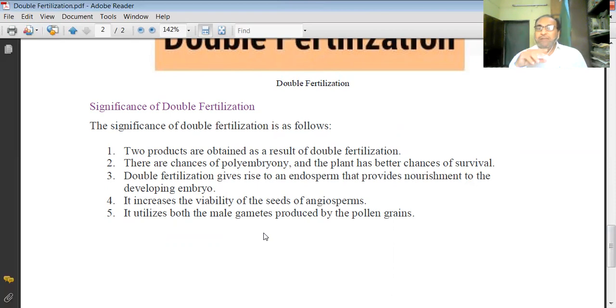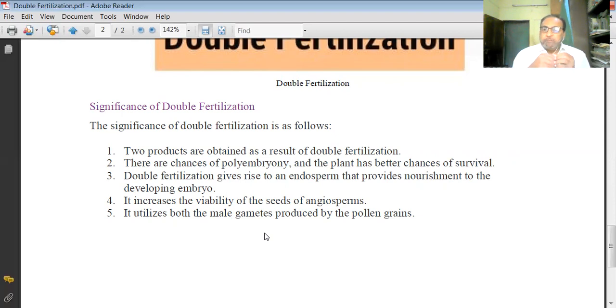In case of gymnosperms, this does not happen. It is only in angiosperms where the male gametes and female gametes are formed and all of them are utilized. Hence this phenomenon is the most important one. There is no wastage of energy. Then there are chances of polyembryony and the plant has better chances of survival. It means that groups of chromosomes join together and form many embryos, and that is why the plants have a lot of resistance and they survive.